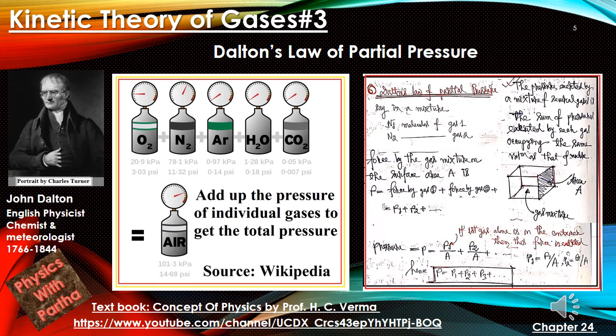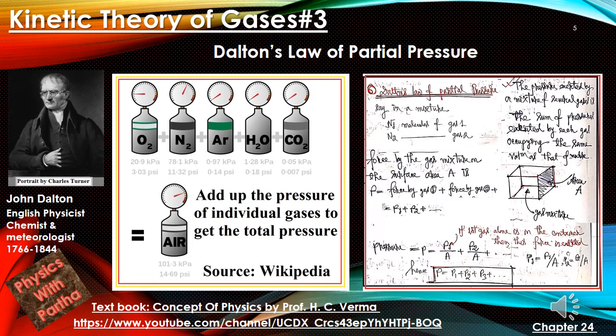Now let's talk about Dalton's law of partial pressure in terms of mathematical formulation. Say in a mixture we have N1 molecules of gas 1, N2 molecules of gas 2, and like that we have different numbers of gas molecules. Now the force by the gas mixture on the surface area A is given by F1 plus F2 plus F3, that is force by gas 1 plus force by gas 2, force by gas 3, like that, as the picture shows on the right hand side.